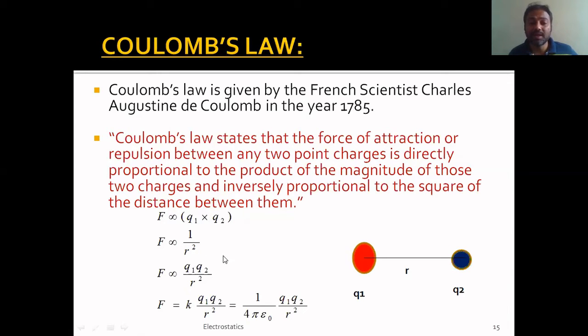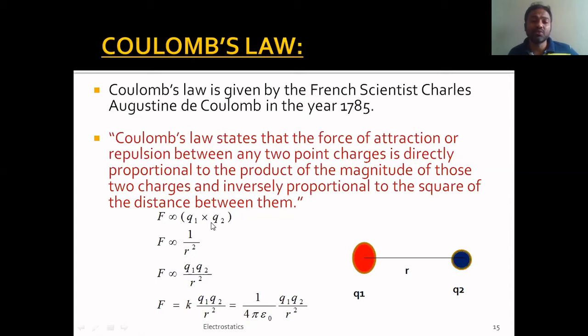Similarly, if the distance between the two is r, the force of attraction or repulsion is found to be inversely proportional, not directly, to the square of the distance between them. So I can write the entire statement in mathematical form by these equations. One is F is directly proportional to the product Q1 into Q2, and F is inversely proportional to r square, or F is directly proportional to 1 by r square, you can also say.